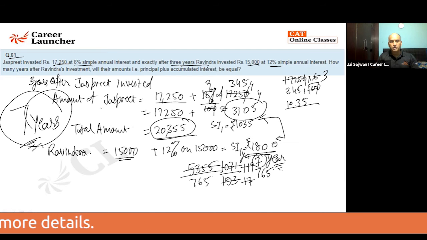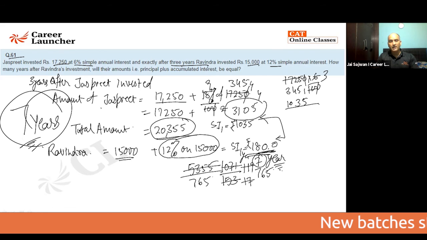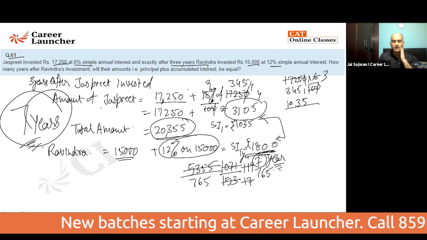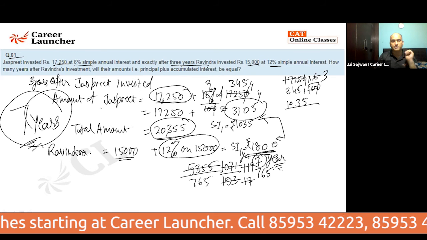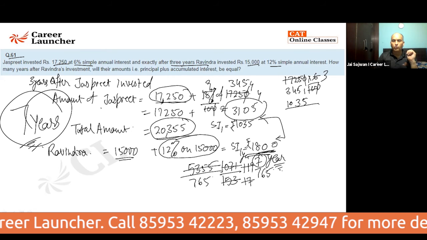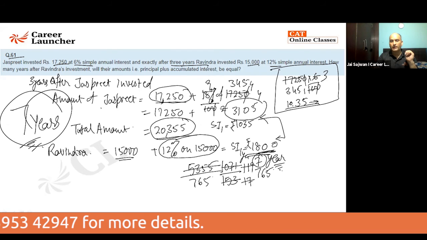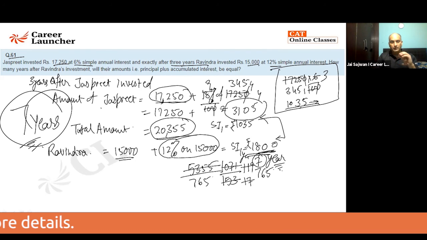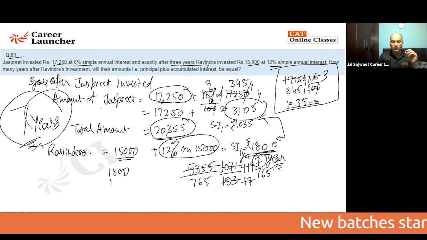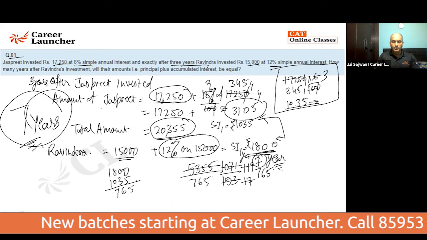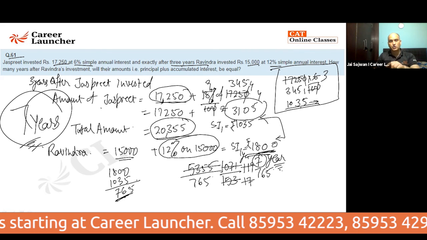Now Ravinder has 15,000 rupees. He is going to earn every year 12% on 15,000, which comes out to be yearly interest of 1,800. While Jaspreet is earning simple interest, he is going to get simple interest only on the principal amount. That is on 17,250, he is earning 6%. So what is the yearly interest that he is getting? He is getting 1,035. That means Ravinder earns 1,800 and Jaspreet earns 1,035. This is coming out to be 765 extra every year.